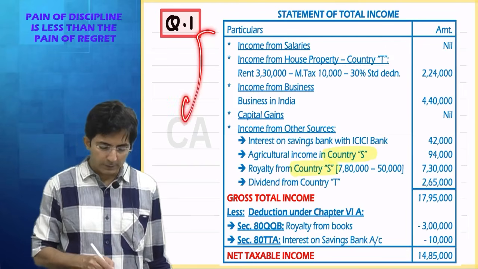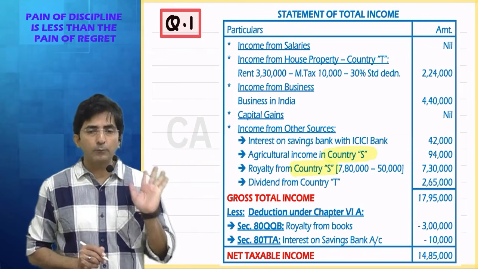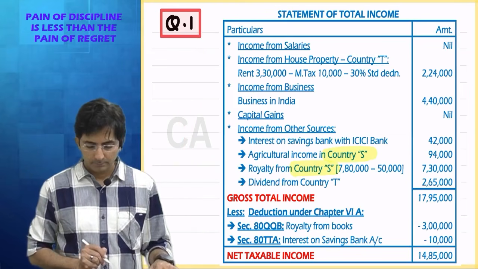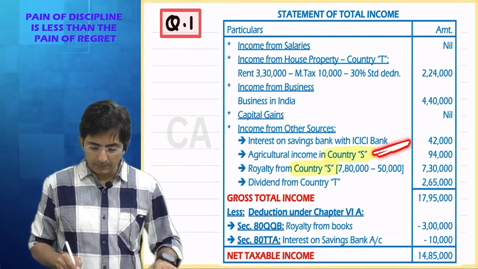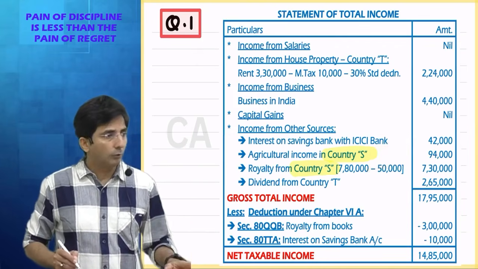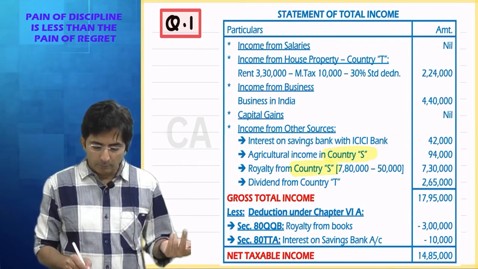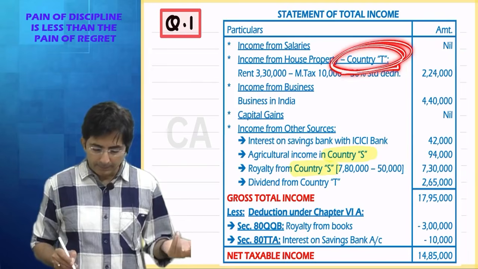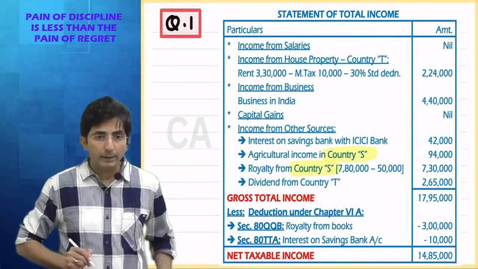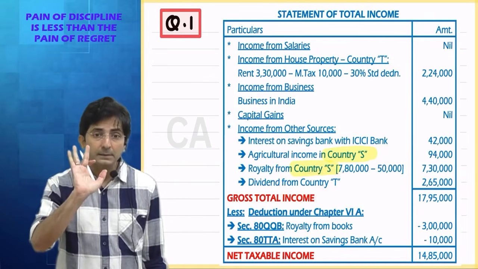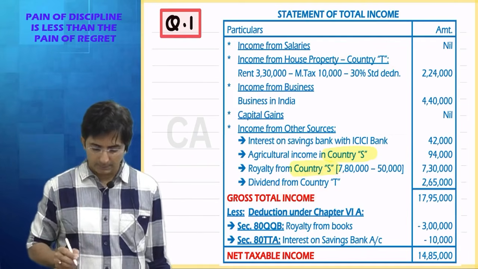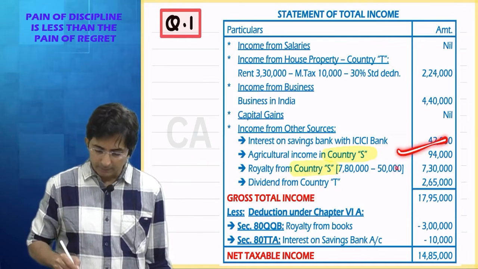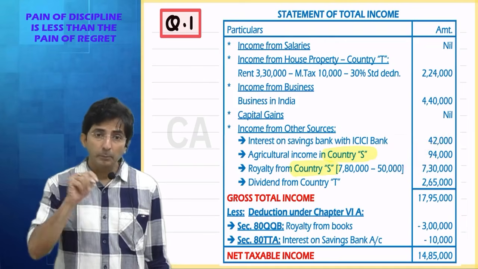You can check if you want. Which incomes have come from country S? Agriculture income and royalty income. Do you agree? Where has this rent come from? Country T. Okay. And the dividend has also come from country T. So from country S, which income has come? It is agriculture and royalty, which is being doubly taxed.